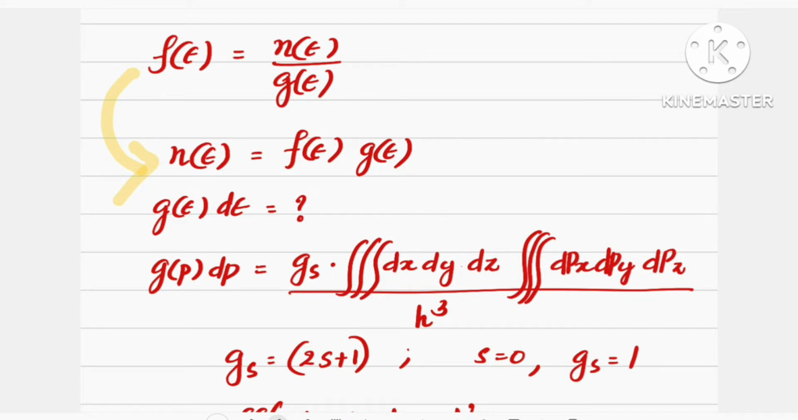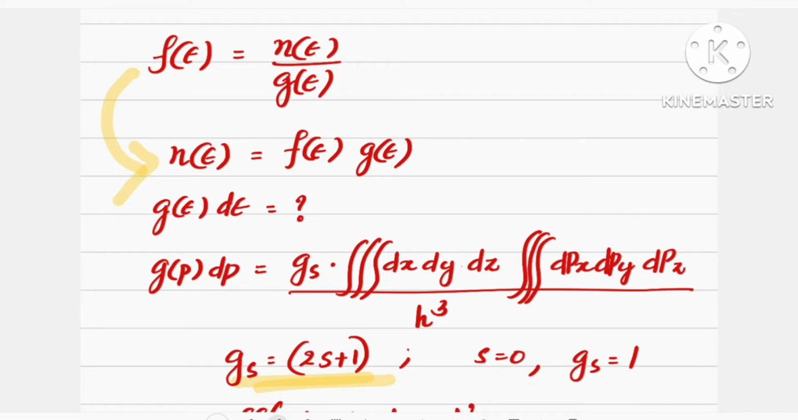For that, first of all we have to find out g(p) dp, and it is given by the equation gs into triple integral dx dy dz into triple integral dpx dpy dpz divided by h cube. Here gs is nothing but the spin degeneracy, and it can be written as gs is equal to 2s plus 1, and when s is equal to 0, gs will be equal to 1, and hence